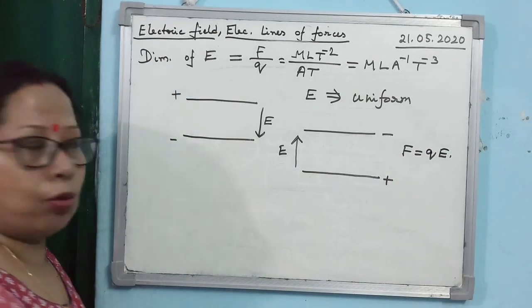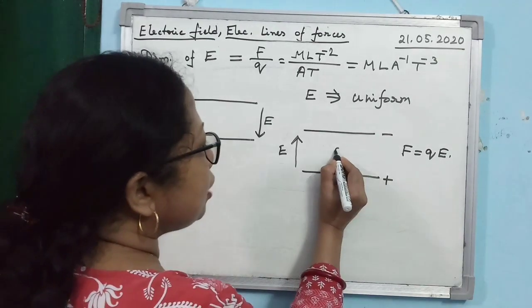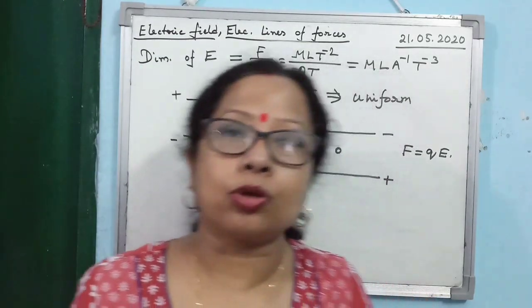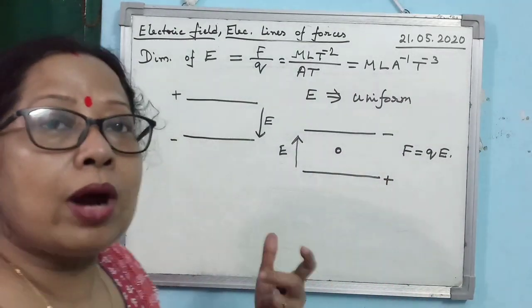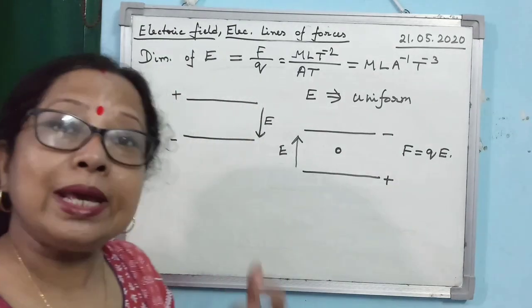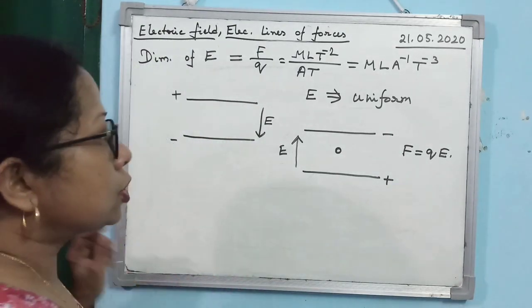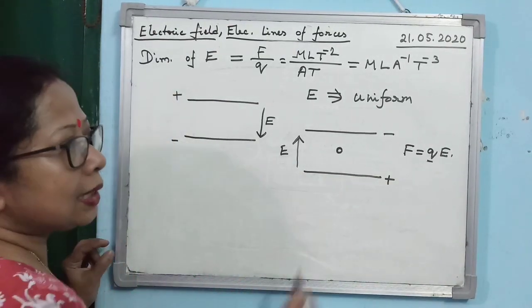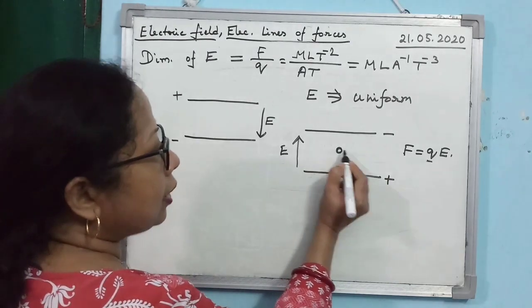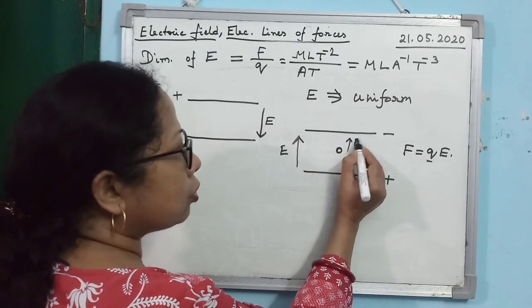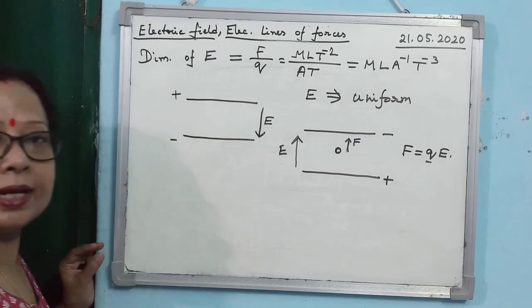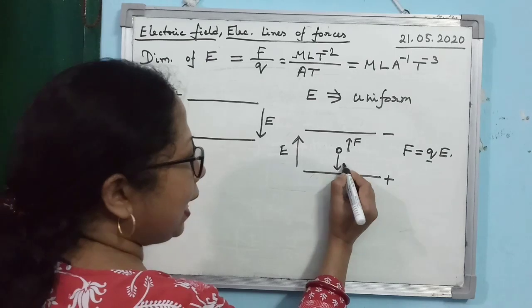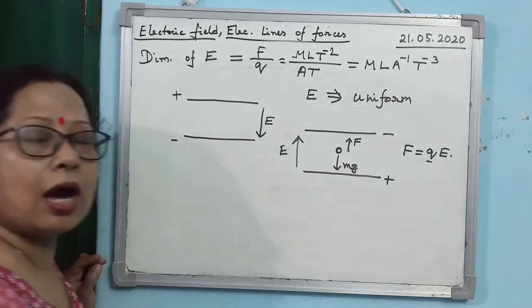Now consider this case. Suppose you have a charged oil drop. This is actually known as Millikan's oil drop experiment. You have one oil drop which is charged. Let us consider the charge present in the oil drop is q. So you see this oil drop is experiencing the electrostatic force in the upward direction, and the weight of the drop, mg, is acting in the downward direction.